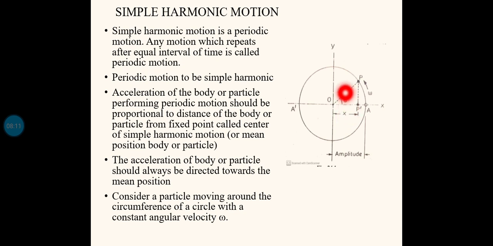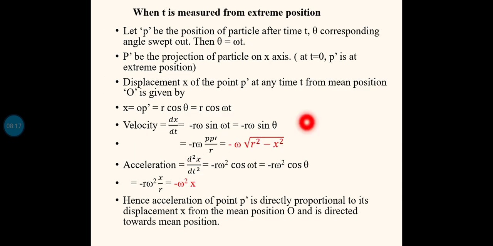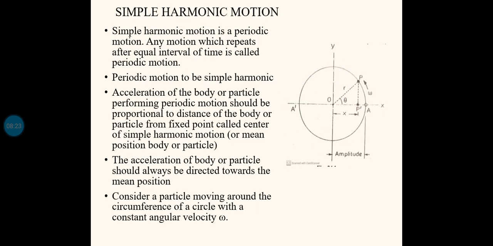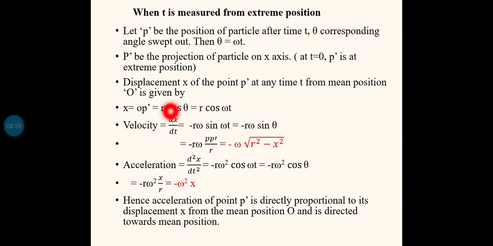Cos is equal to adjacent by hypotenuse, so cos theta equals x by r. So x is equal to OP dash, that is O to P dash, which is equal to r cos theta.